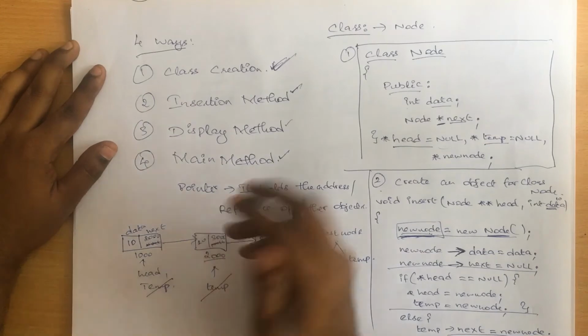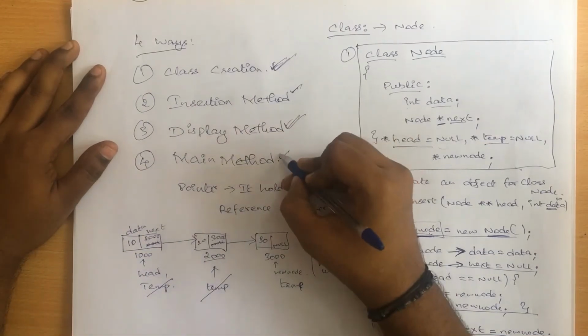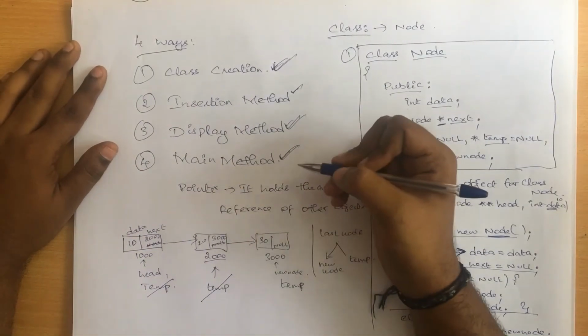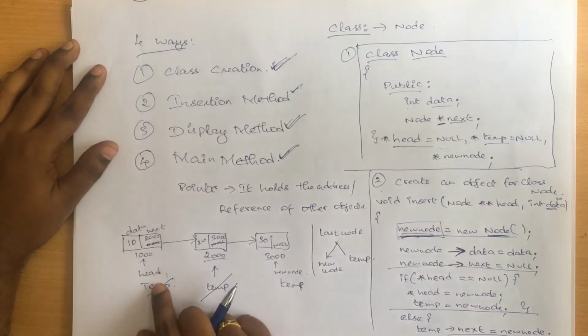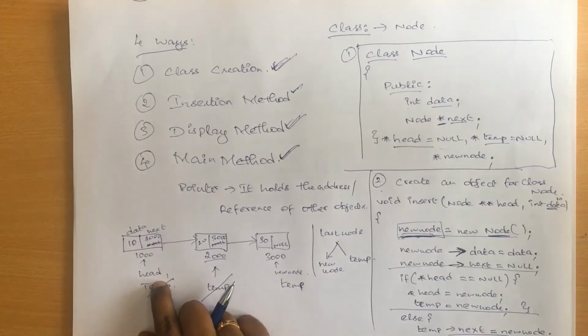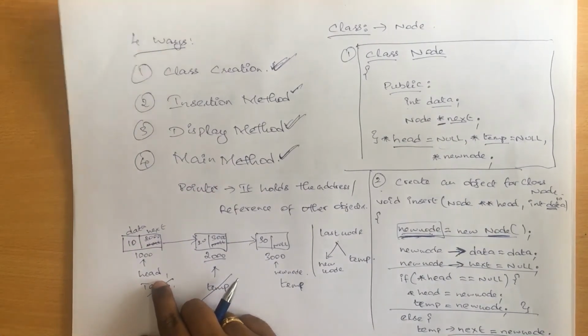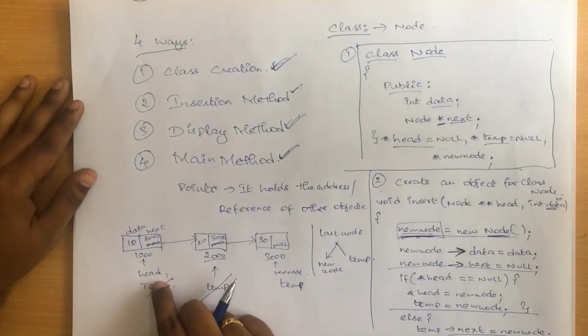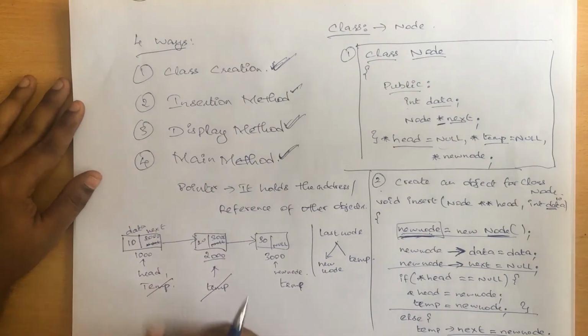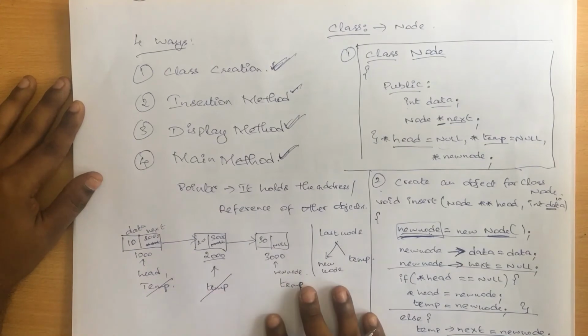Now before going into the next two methods, we have the display method as well as the main method, right? The display method is very simple. First I'll start with head, and I'll check whether head is equal to null. If head is equal to null, it means that there is no compartment in your linked list, or no such node available in your linked list. Instead, if your head has some value, it means that your linked list has some existing nodes. So this is how this entire logic is going to work.